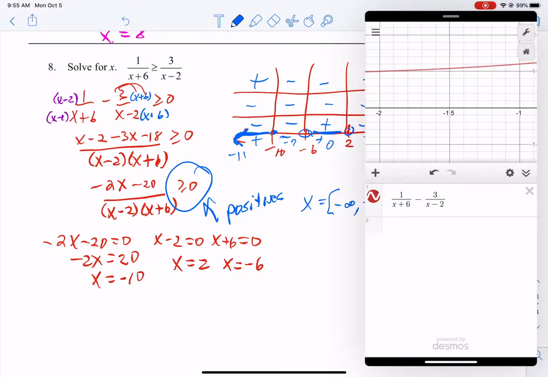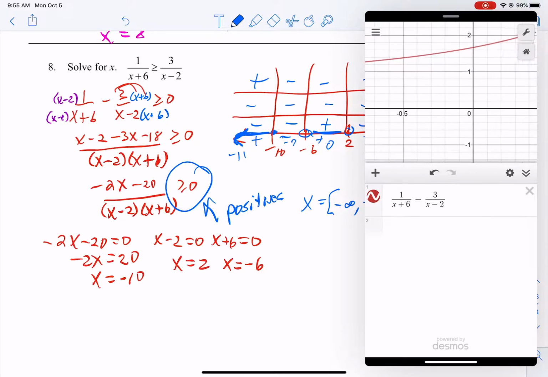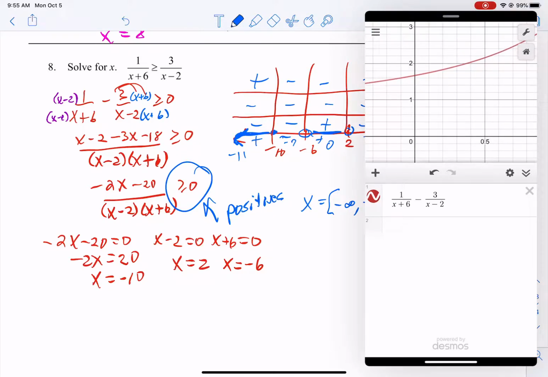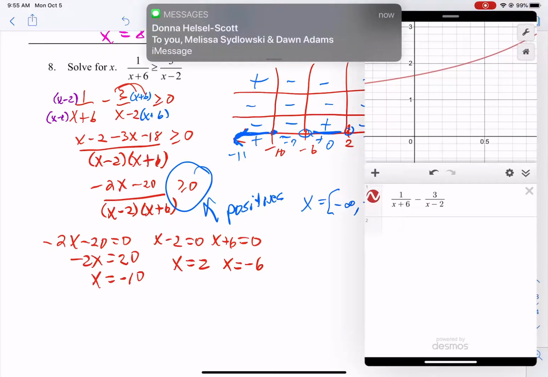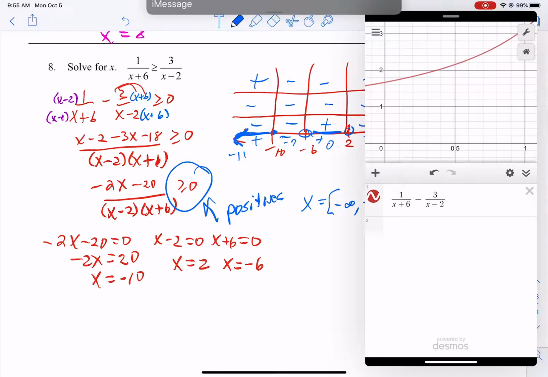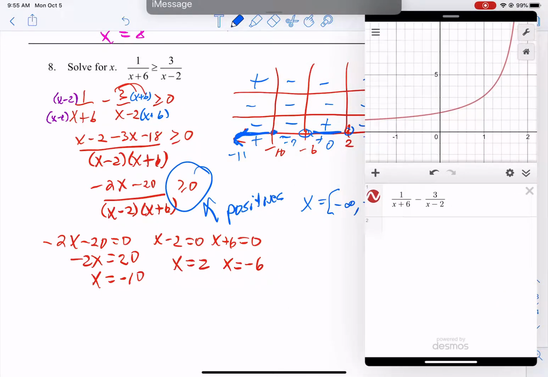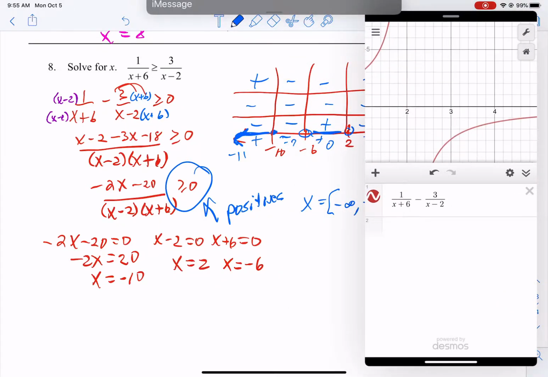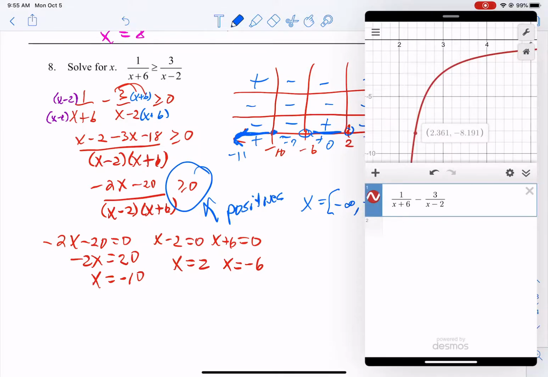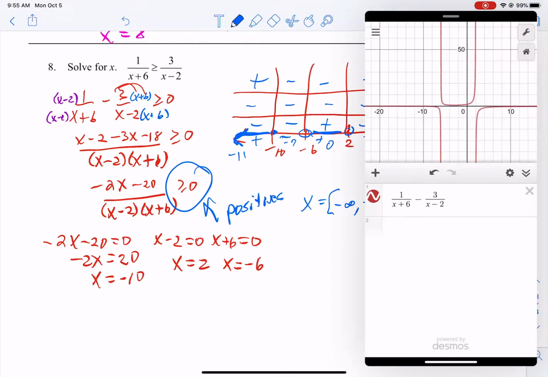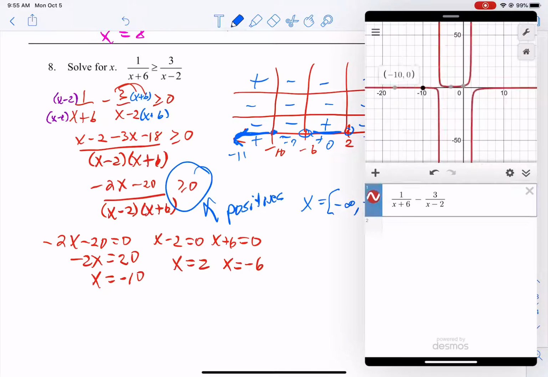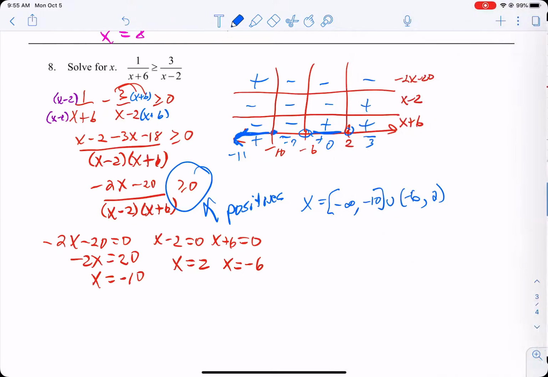So I gotta scroll all the way over here till 2. Oop, I'm sorry. See here at 2, it stays positive, but look on the other side. These are all negatives. Okay, so it has these weird regions. So it has a piece over here and then a piece in the middle, and that's what we see. So we did it right, which is good.